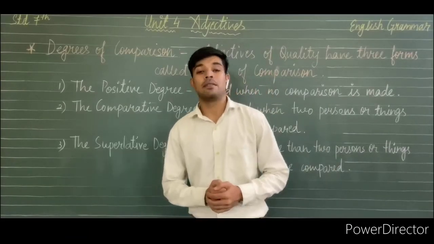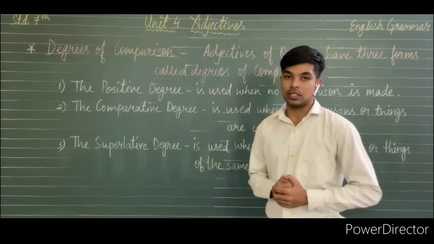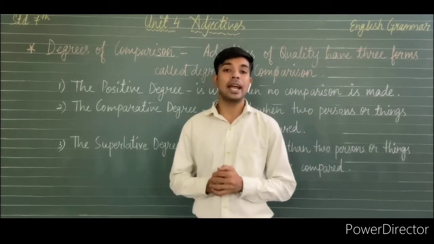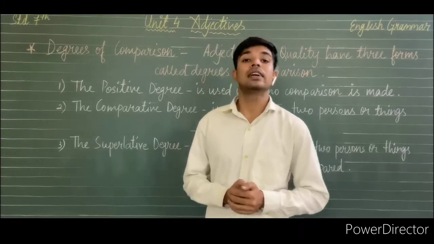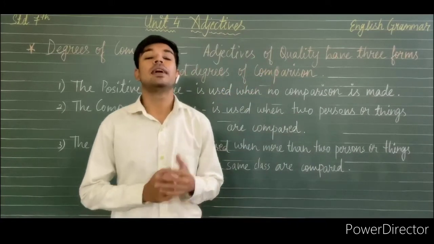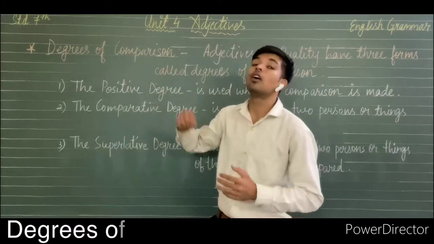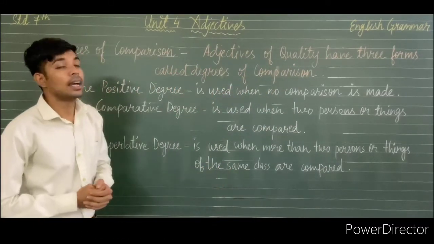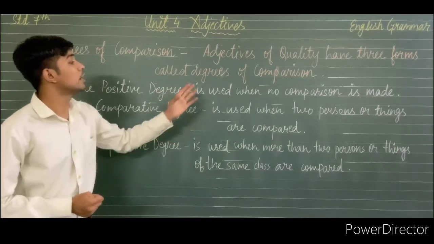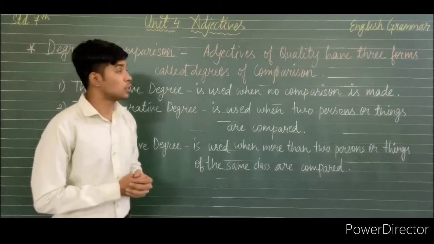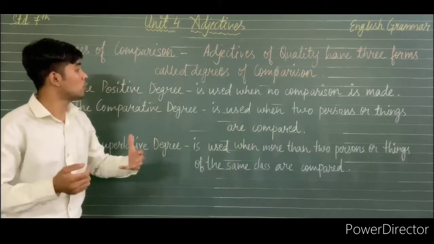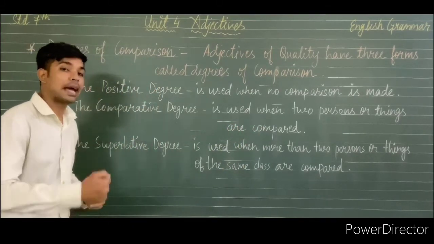So we have discussed what an adjective is, the 7 different types of adjectives and the arrangement of adjectives. Now we will discuss degrees of comparison. Adjectives of quality have 3 forms called degrees of comparison.